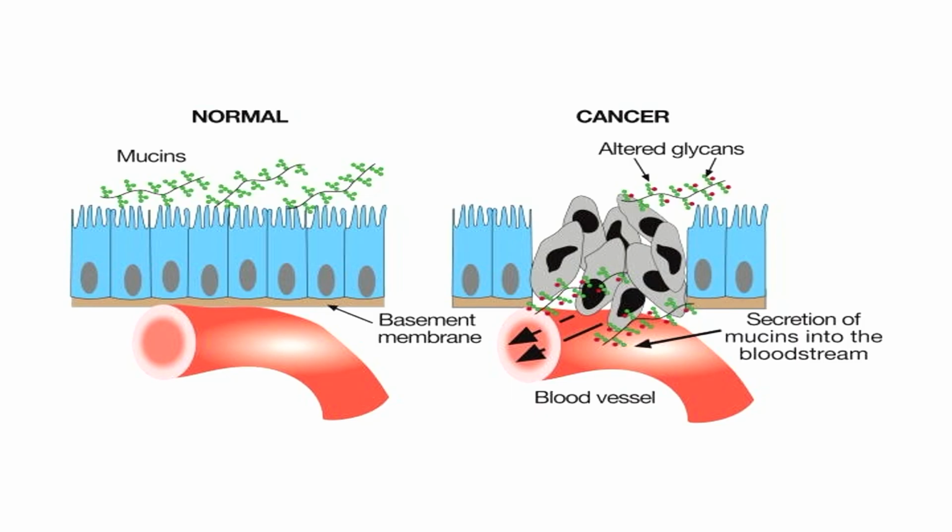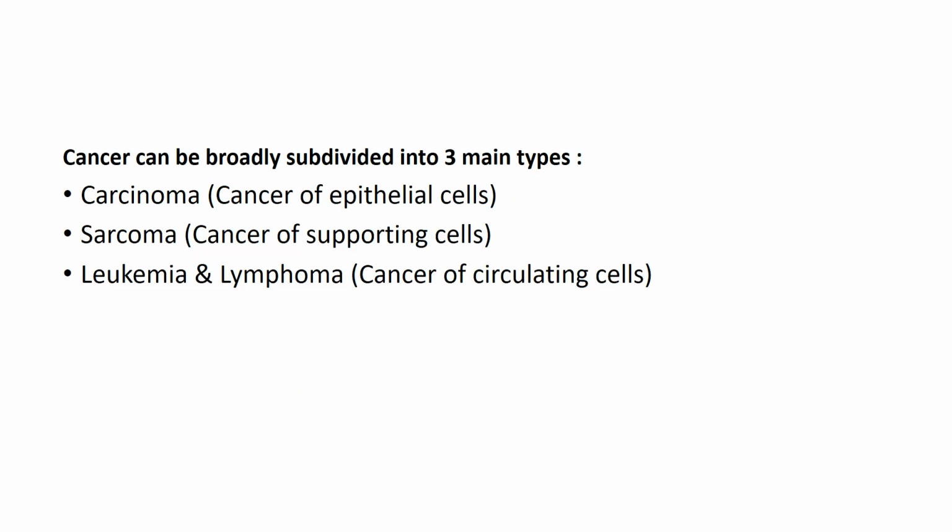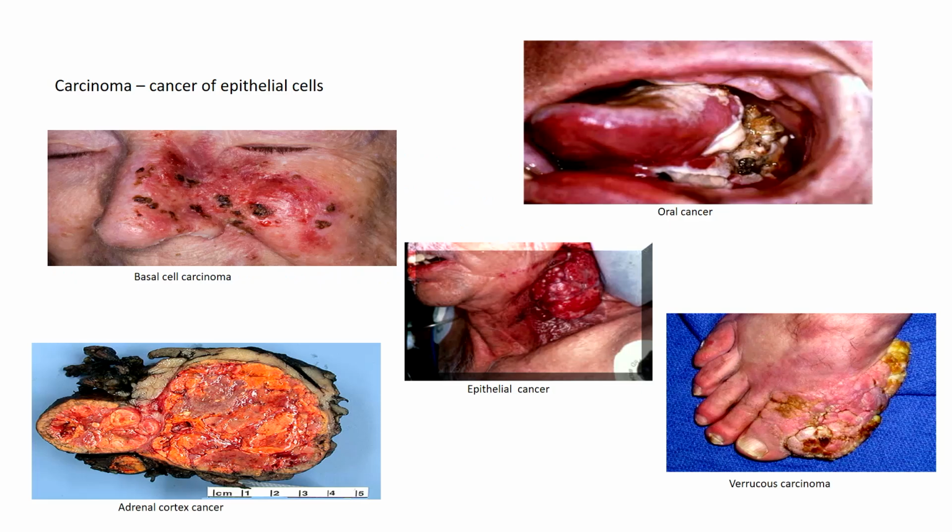This is just to show that normal cells are very tight and well organized. Cancerous cells are loose, they shed and go from one place to another through blood vessels and lymph, and this is known as metastasis. There are three main types of cancers: carcinoma, cancer of epithelial cells; sarcoma, cancer of supporting cells; and leukemia and lymphoma, cancer of circulating cells.